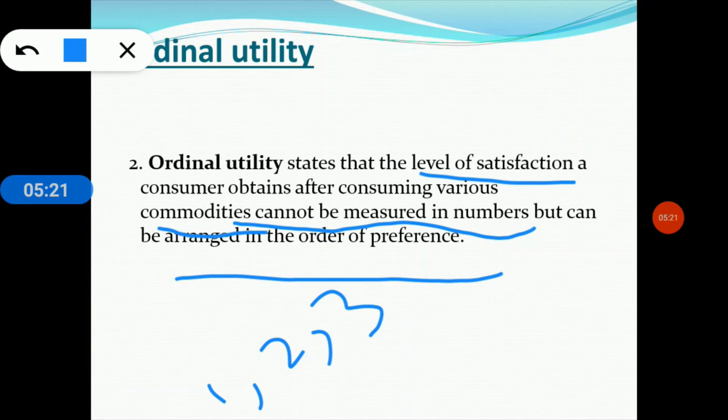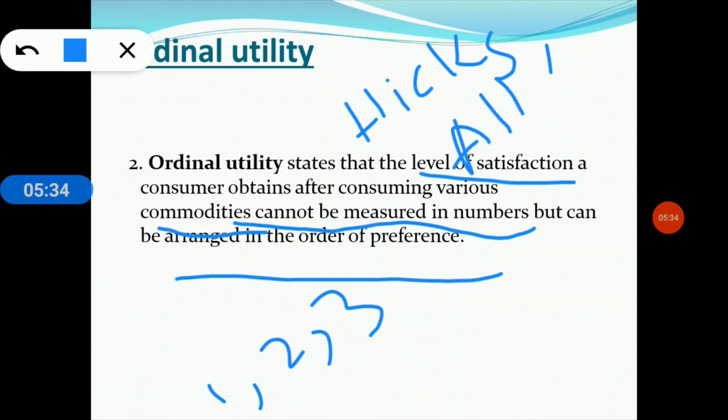That is the basic difference between the cardinal approach and the ordinal one. Clear? And the ordinal utility approach was propounded by Hicks and Allen, and it is based on indifference curve analysis. Clear?